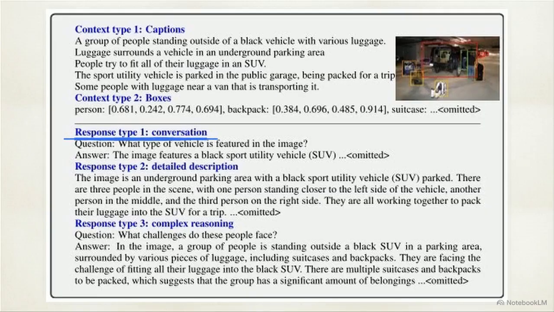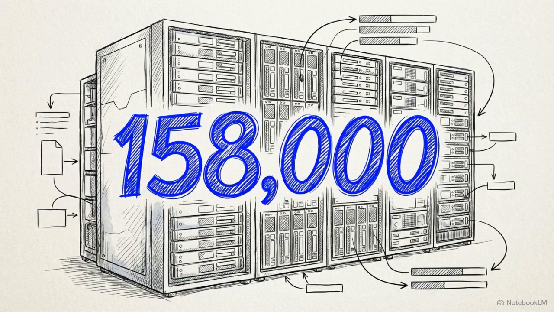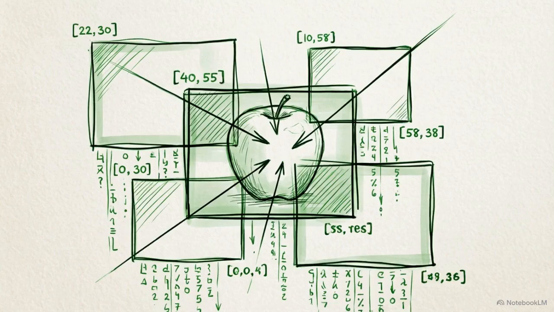First, multi-turn conversations with diverse questions and answers. Second, detailed single-turn descriptions mapping out the scene and object relationships. Third, complex reasoning tasks requiring step-by-step logic based on bounding box and caption constraints. Through this automated pipeline, the team generated a highly diverse 158,000 sample dataset, completely eliminating the need for human annotators. Constrained by accurate symbolic coordinates, text-only hallucination provides a highly scalable proxy for multimodal ground truth.